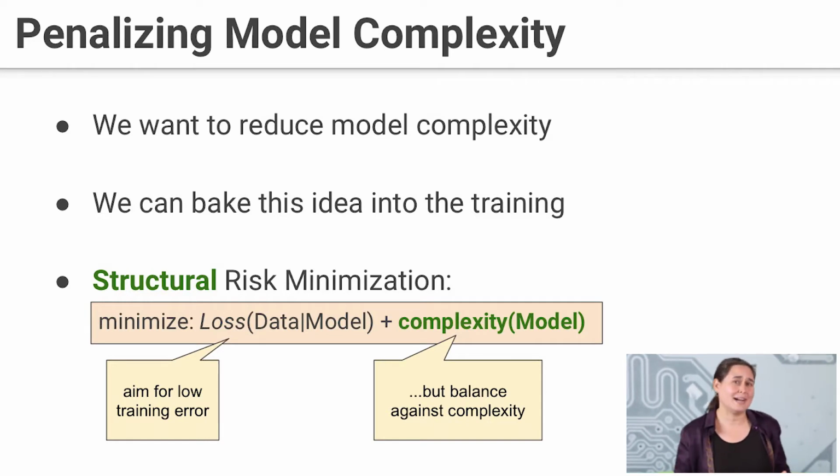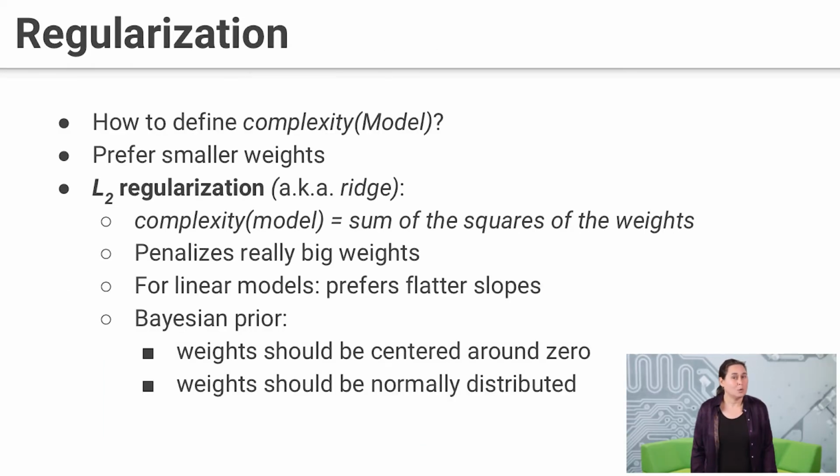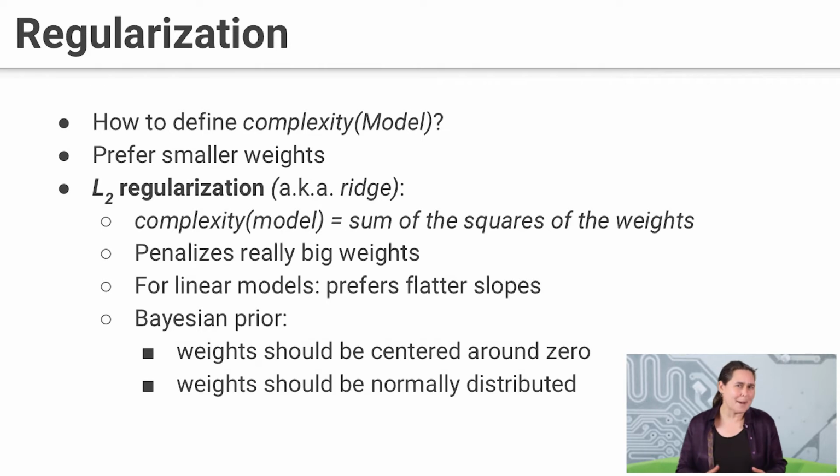So how do we define model complexity? Well, there are a lot of things we could do. One popular strategy is to try to prefer smaller weights. That is, make the parameters as small as we can get away with while still getting the training examples right. And we could encode that mathematically in a few different ways. Today we're going to focus on L2 regularization, also known as ridge regularization. In this regularization strategy, we penalize the sum of the squared values of the weights.